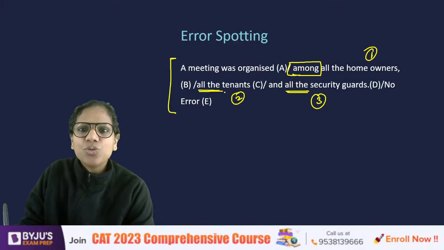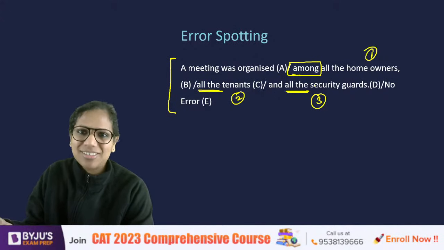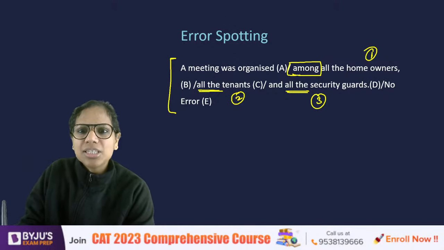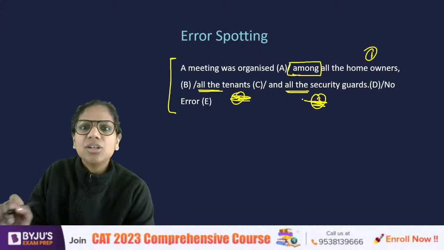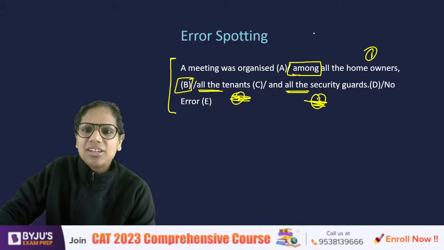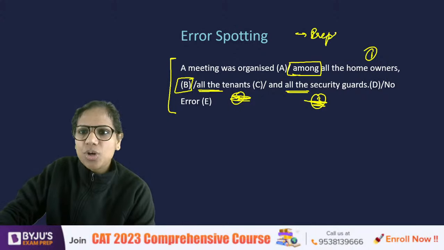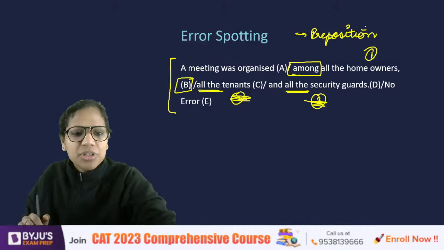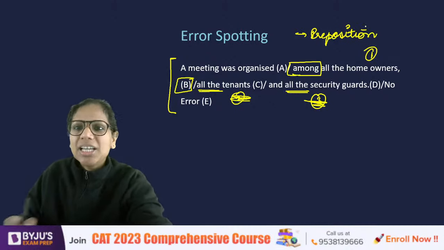Anyway, if you feel that this is the error, then what will you mark? Does C have an error or does D have an error? Because if all should be absent, it should be absent from both of them. So C and D, nothing wrong with them either. It is a preposition error. Preposition question this was. The error is in the usage of the preposition. What should come here? It should be between.